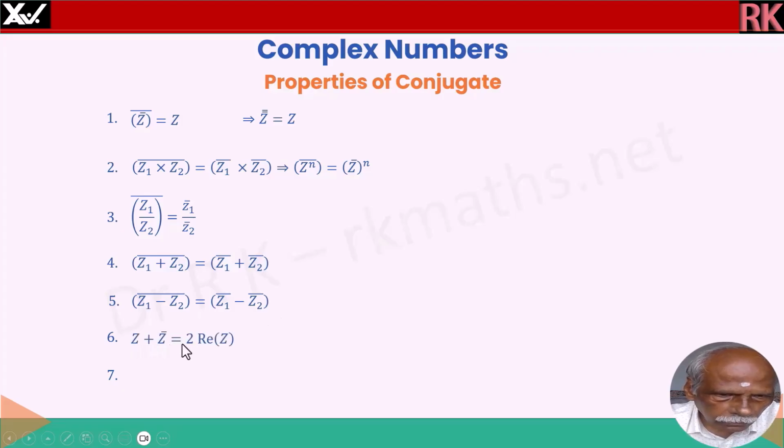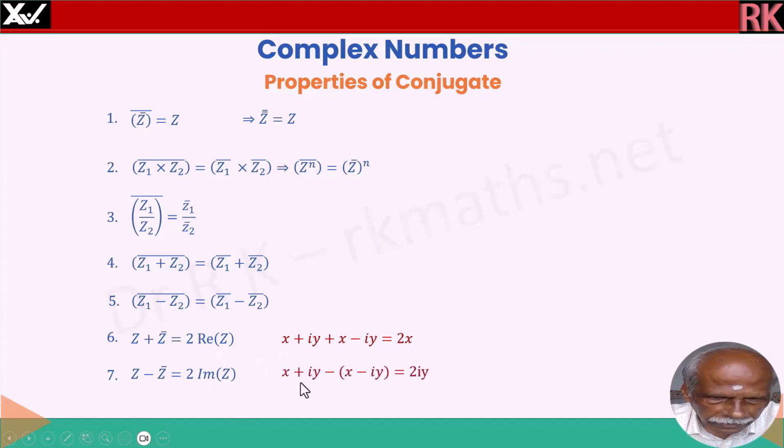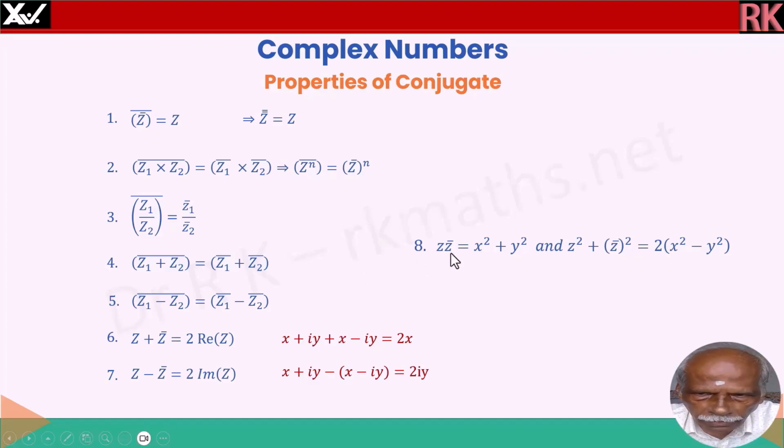z plus z bar is equal to 2 times real part of z. z minus z bar is equal to 2i times imaginary part of z. That is what I have written here. I have taken a number x plus iy as z and conjugate is x minus iy. If you add, you will get 2 times x, which is 2 times real part. Similarly here, if I subtract, then x and x get cancelled. You get 2 times imaginary part, 2 times iy. And z into z bar is equal to x squared plus y squared. This is an important relation, and z squared plus z bar squared is equal to 2 times x squared minus y squared. This also will be very useful for your IIT preparation.